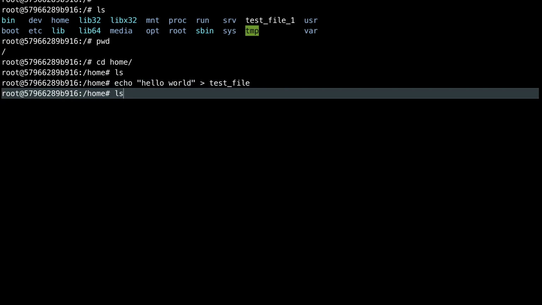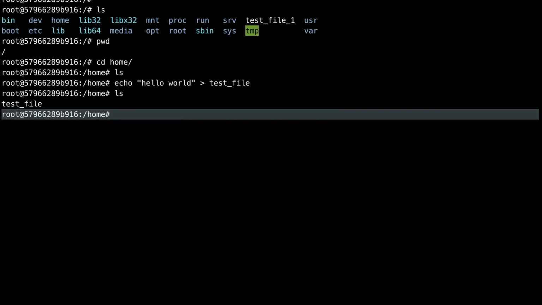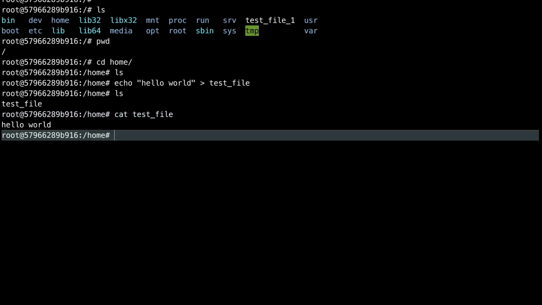If you do ls here, ls is used for listing all the files and directories. You can see a new file has been created, test underscore file. And if you want to read the content of this file, you can use the cat command. If you use this, you should be able to read the content, that is hello world. That's what I have written here. I echoed hello world to this file, and now I can read this.